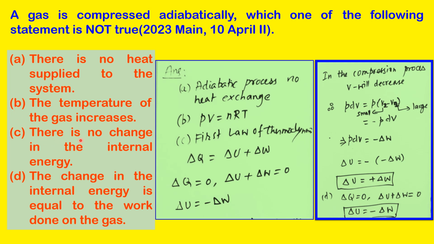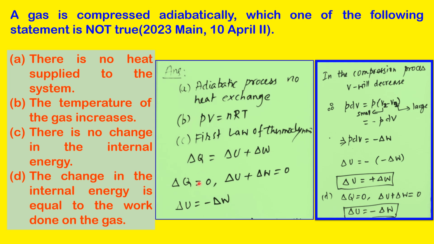There is no change in the internal energy. We will assess this third option using the first law of thermodynamics. Whatever heat is given to the system, delta Q is equal to delta U plus delta W. The given heat is utilized to increase the internal energy plus do work.